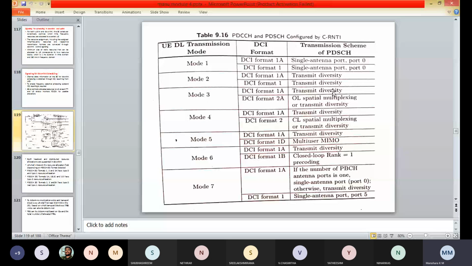The physical downlink shared channel has transport block 1 and transport block 2, and transmit diversity is applied.